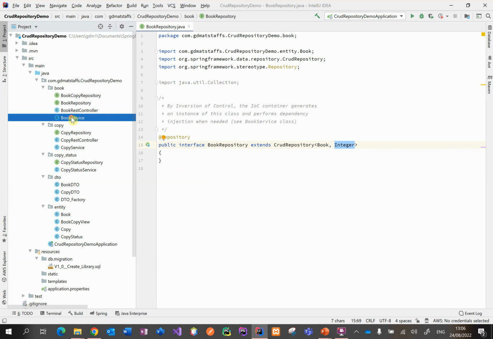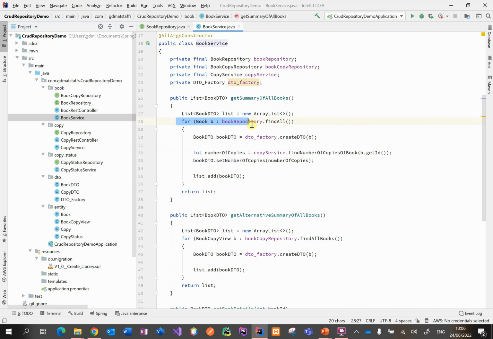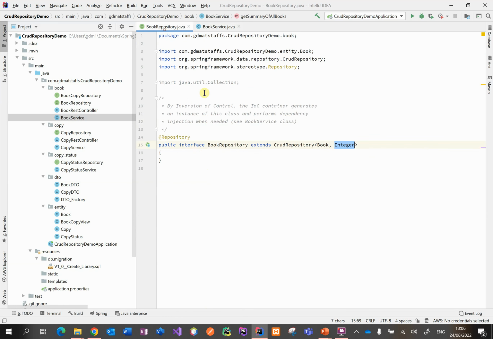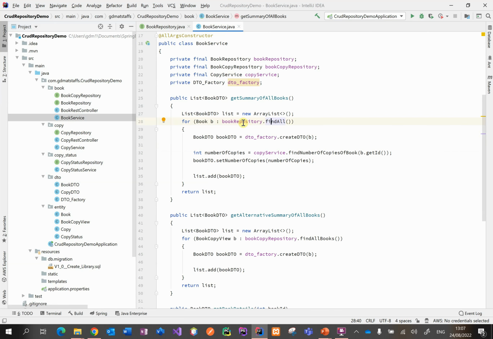Let's look in the book service, and we can see here that we're going to find all books in the book repository. We haven't explicitly written that method, but we've inherited it from the CrudRepository. And so we can just execute this, and through dependency injection, that will all be done for us. And so this will give us a collection of Book entities.